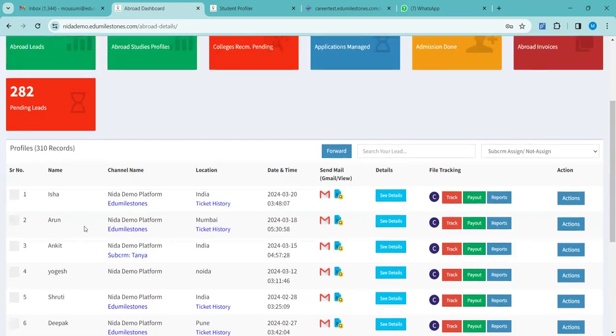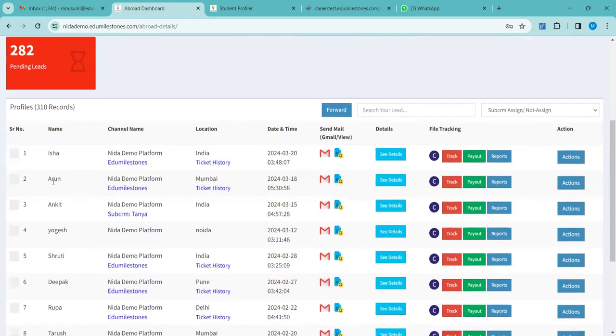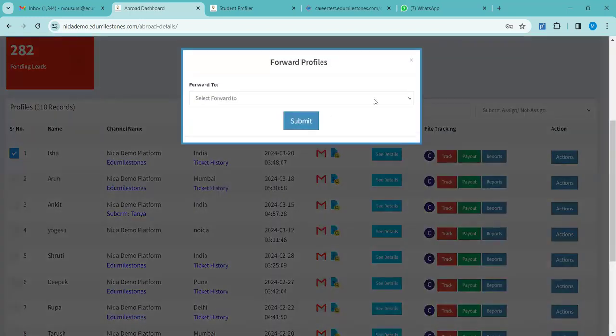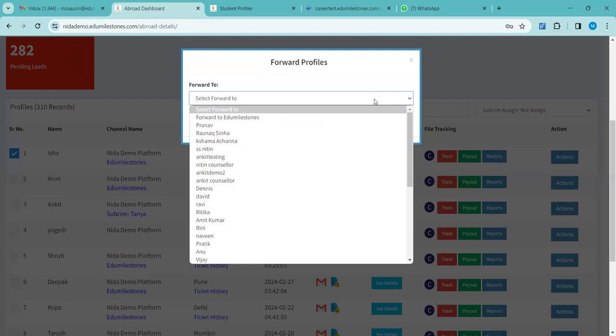Yeah, sure. So if you want to forward any profile to Edu Milestones, you just have to click on the checkbox. There are checkboxes beside every student's name. If you can see, click on the checkbox against that student which you want to forward. Above is a forward option. Click on the forward option. Then from this drop down box, you have to select to forward to Edu Milestones.